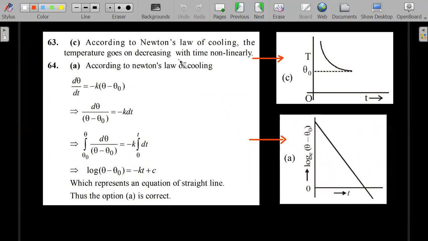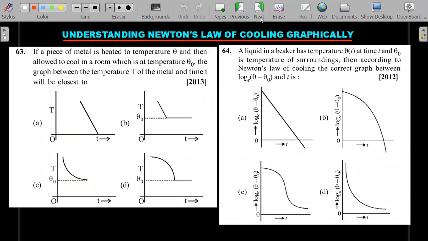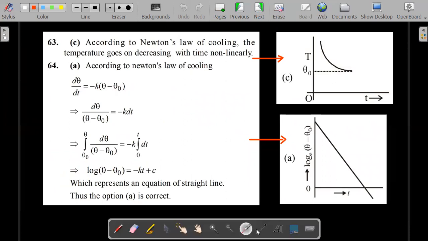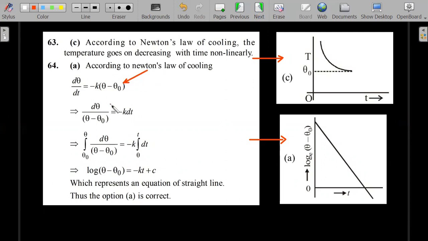So for this first one and the second one, you should look at this second one. When you write d theta by dt is minus k times of theta minus theta naught, this is your Newton's law of cooling equation, wherein the power 4 of your Stefan's law is no longer considered. You just consider the linear variation. And please realize that Newton's law of cooling is not just a radiation idea. It will involve even convection also.